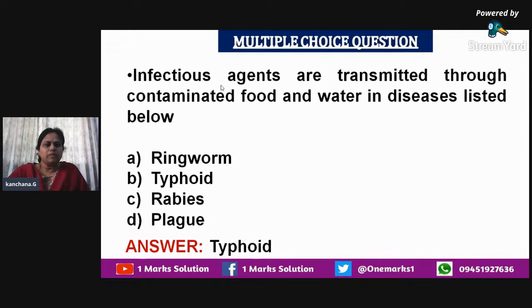We know that the infectious agents are transmitted through contaminated food and water. This is the phrase that you have to notice carefully. So the answer is going to be typhoid. Typhoid is transmitted through contaminated food and also water. For the other options, we know the reasons why they are not the answer. So it is typhoid.